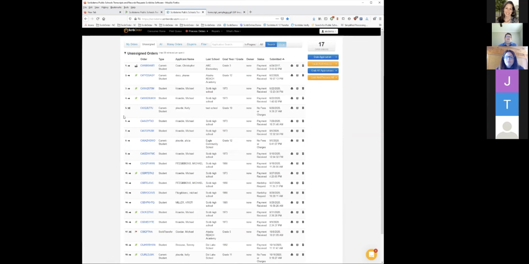So that's the two methods that you can use the Scribble Online product from within Scribble Order, either directly from the order by just clicking the Search Archive button, or under the Reports menu with Search Archive as a manual search.